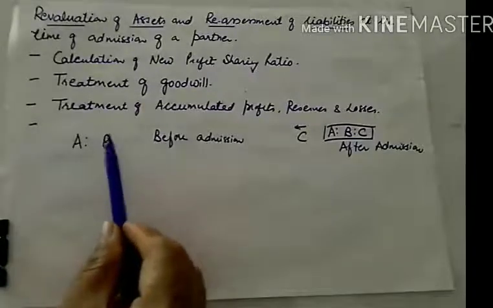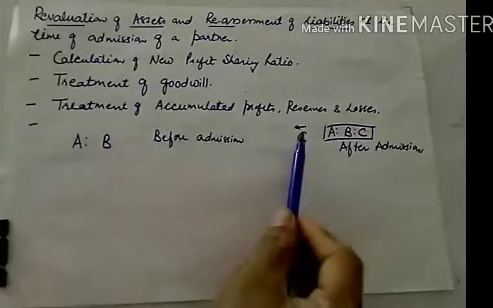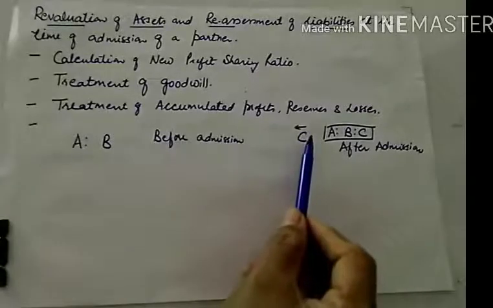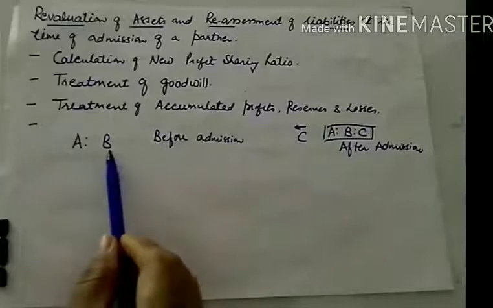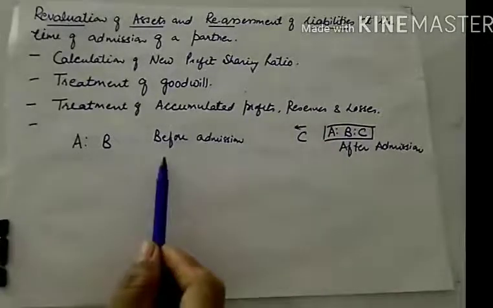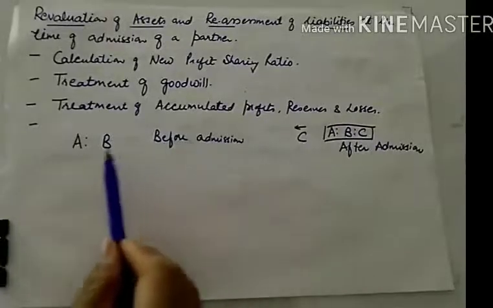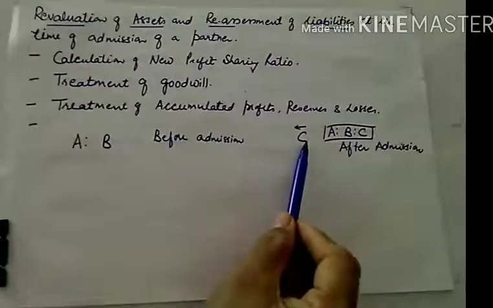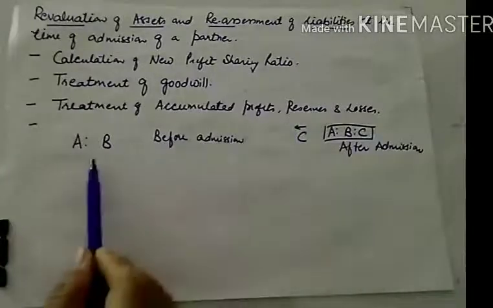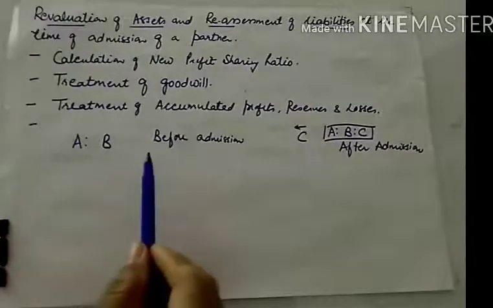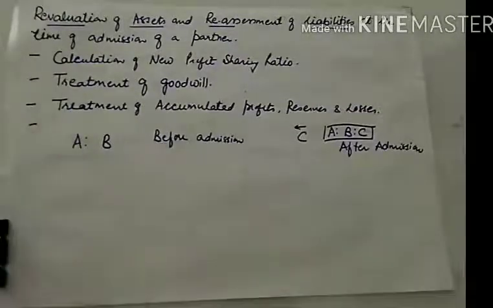And moreover, when old partners don't want C to share the profits, then even if old partners agree, C will not share their old losses. So it's a two-way process. If A and B do not want C in profit sharing, then C will not be a part of their loss sharing.